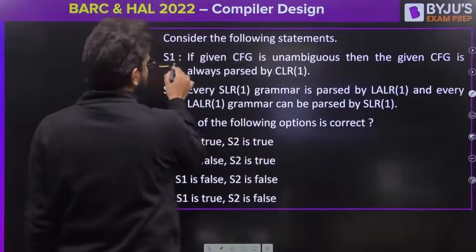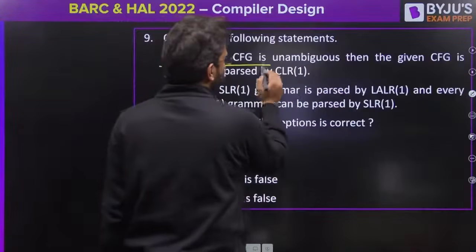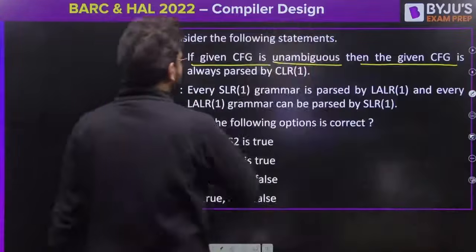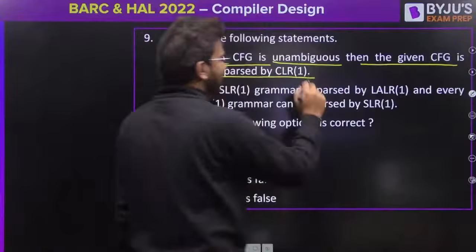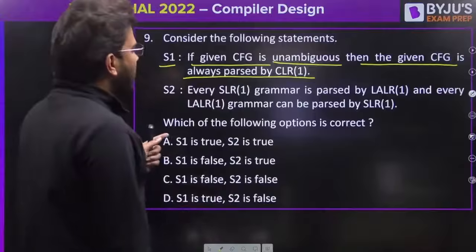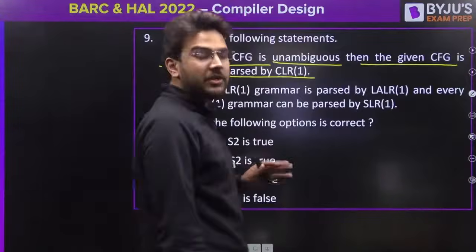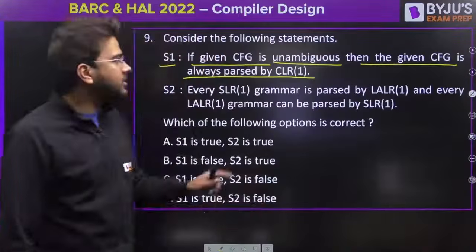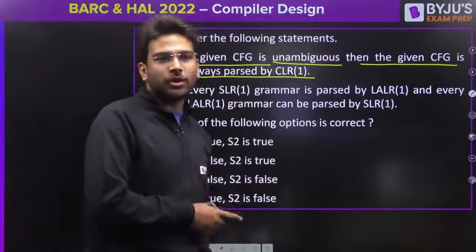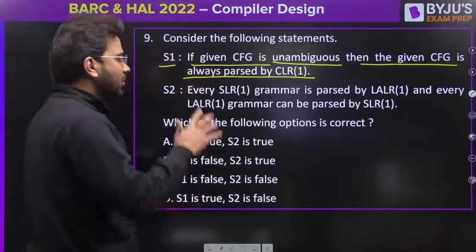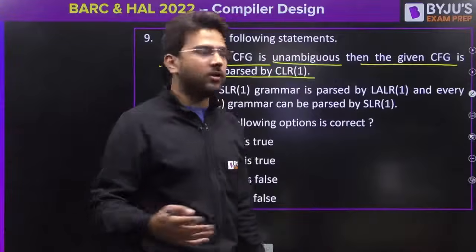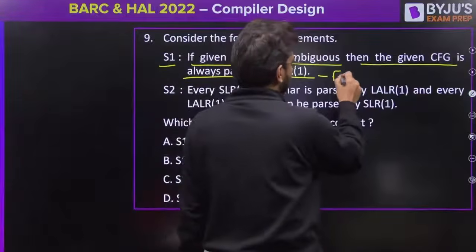Consider the following statements. Statement 1: if a given context-free grammar is unambiguous, then the given context-free grammar is always parsed by a CLR1. Is it true or false? It is saying if any given context-free grammar is unambiguous, then it is always parsed by CLR1. This is false. Why? Because you have certain unambiguous grammars which cannot be parsed by even CLR1.